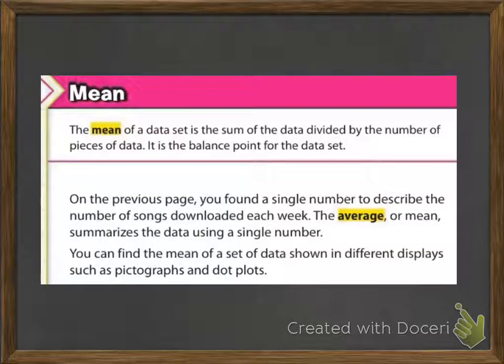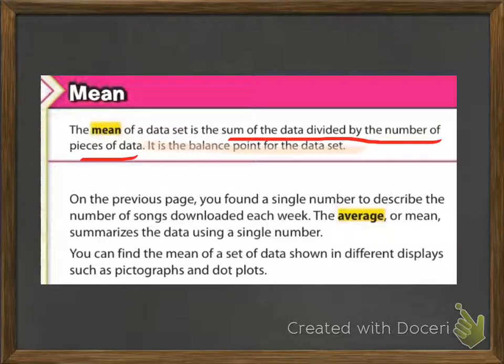All right. So the mean of a data set is the sum of the data divided by the number of pieces of data. It is the balance point for the data set. And maybe highlighting would be a better idea. Balance point for the data set, and really important is to remember that it's the sum of the data divided by the number of pieces of data.